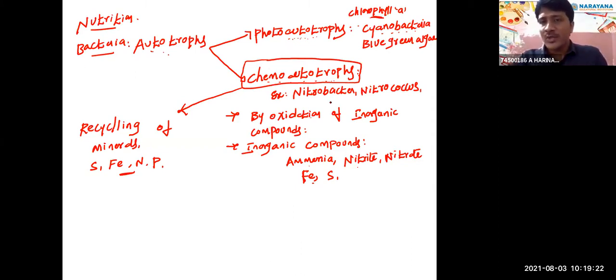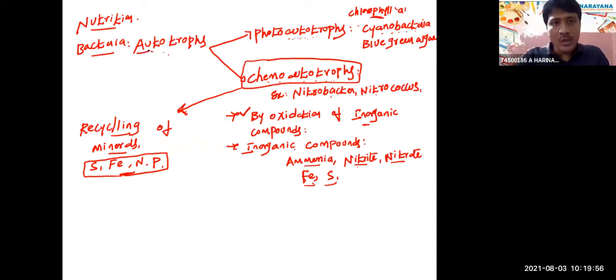Next, chemoautotrophs. Nitrobacter and Nitrococcus are examples. How do they get energy? By the oxidation of very important inorganic compounds. Inorganic compounds, for example: ammonia, nitrite, nitrate, iron, sulfur. What is the main function of these chemoautotrophs in the biosphere? Recycling of minerals like sulfur, iron, nitrogen, and phosphorus. Got it? So these are about autotrophs.